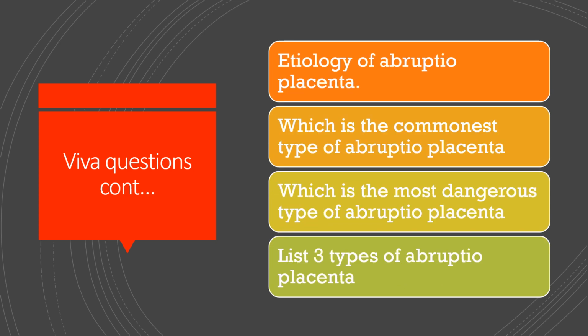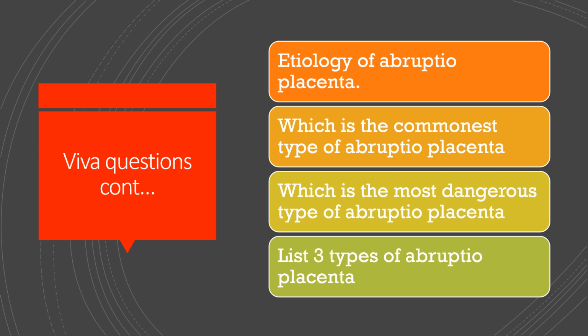Further moving to Viva questions. Etiology of abruptio placenta. There are so many, so you can list a few of them like trauma, fall, drug addiction, malnutrition, poverty as some of the etiological causes of abruptio placenta. Which is the commonest type of abruptio placenta? The mixed variety is the commonest type of abruptio placenta.